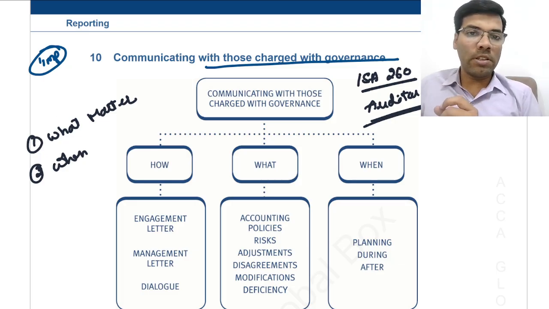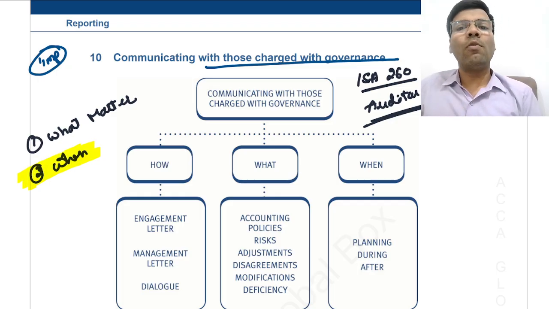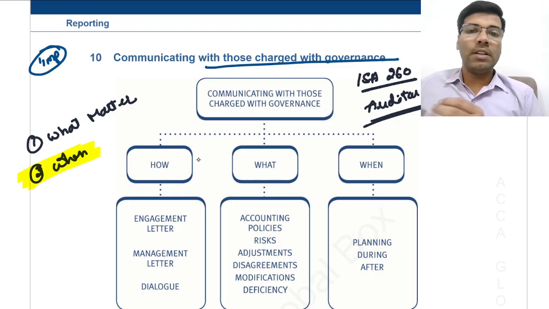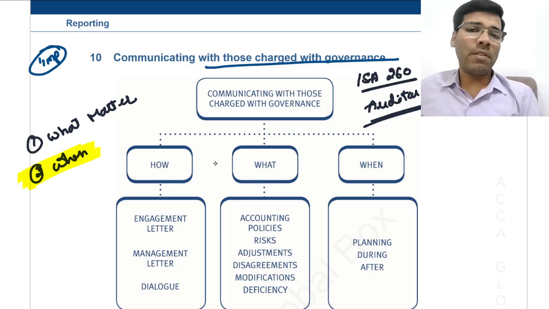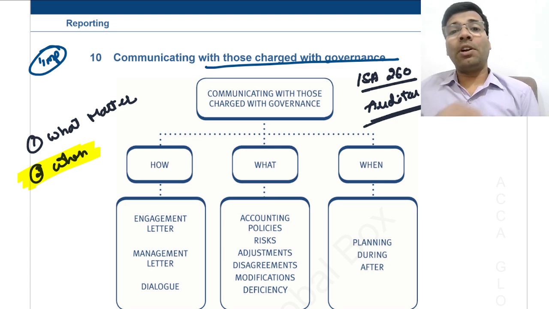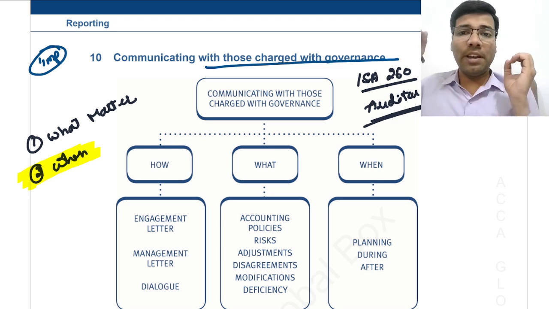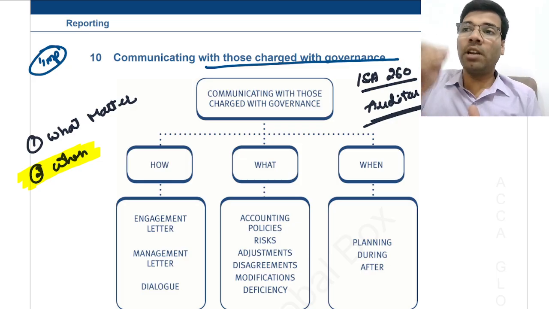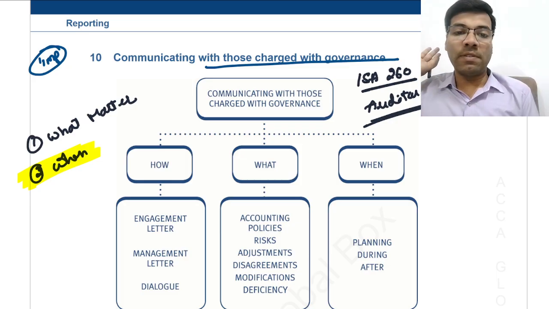First we'll go through the concept of when to communicate, and then we will see what matters are to be communicated. The communication with the client should be made from the starting of the audit till the end of the audit; wherever possible and wherever required, the auditor should compulsorily communicate with the management or those charged with governance.